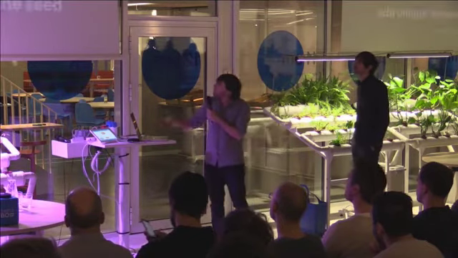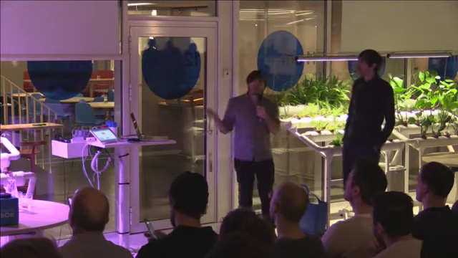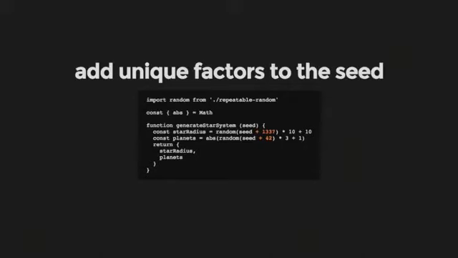So what we do is add a unique factor to the seed. Since this function is very unpredictable, if we sum 1 to the seed, it will already give us a value that we have no idea what it's going to be. But the problem is that if we add a 1, for example, it's very likely that at some point in the program, in another place, we also do plus 1.